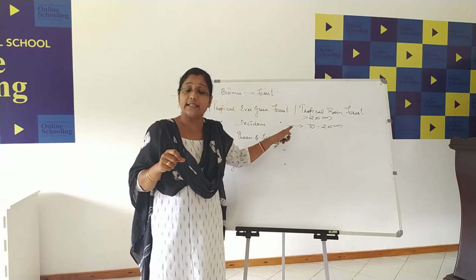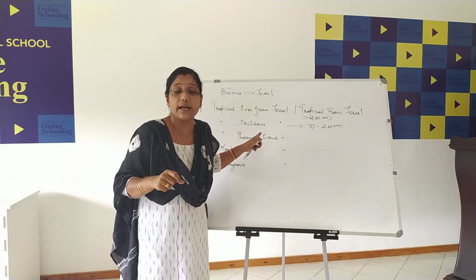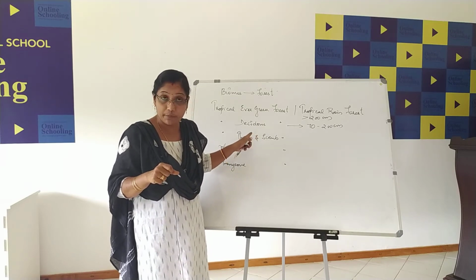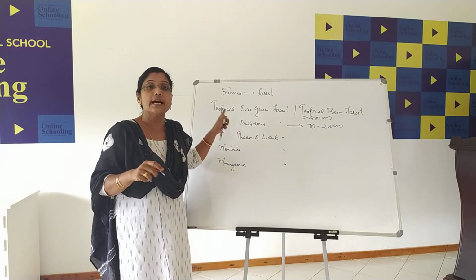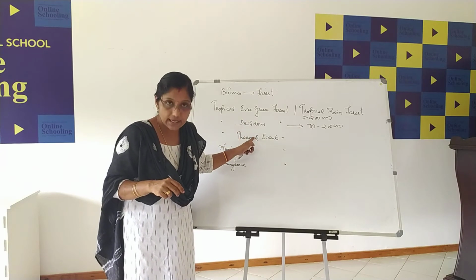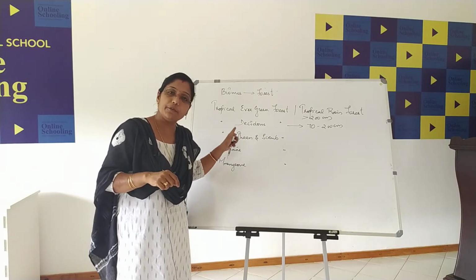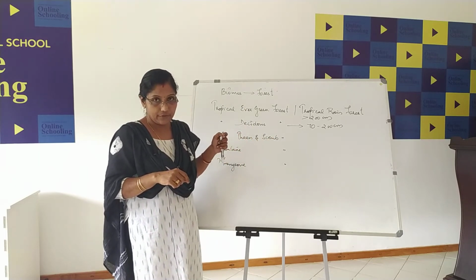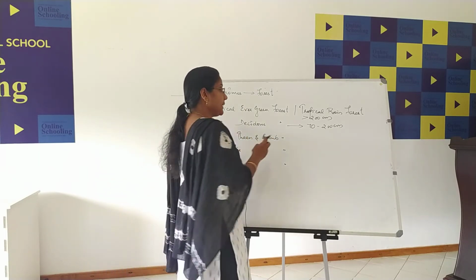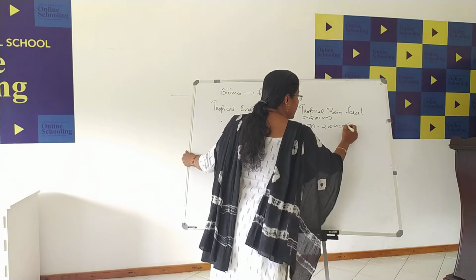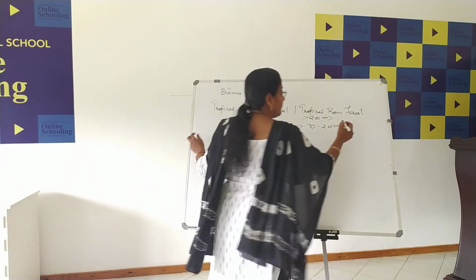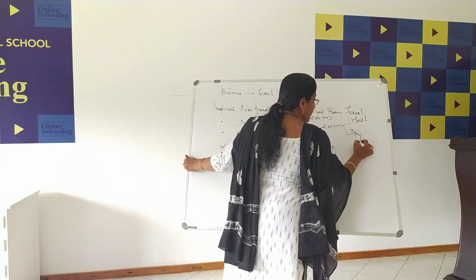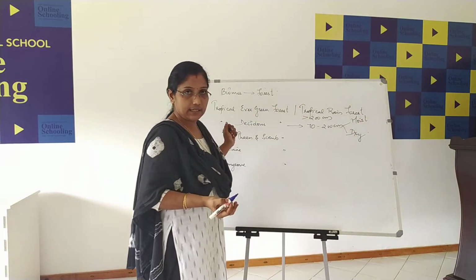So no doubt we can underline this statement: this is the type of forest that we can commonly find in India. Which type of forest is commonly found in India? Deciduous forest. Deciduous forest is the type of forest which is commonly found in India. Right? This deciduous forest again can be classified into two: tropical moist deciduous and tropical dry deciduous.